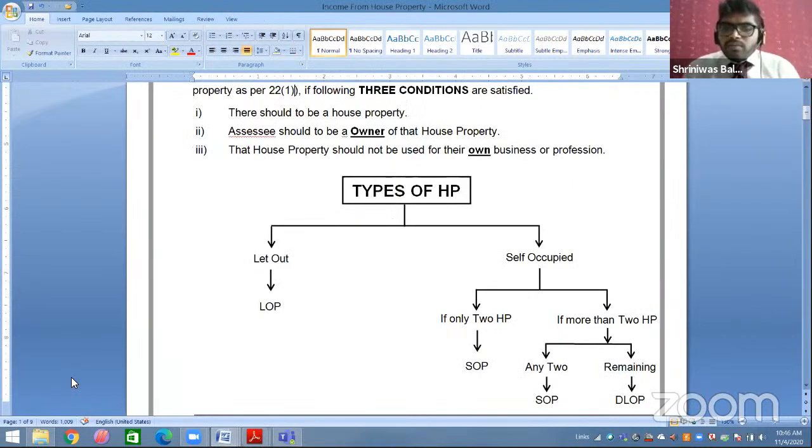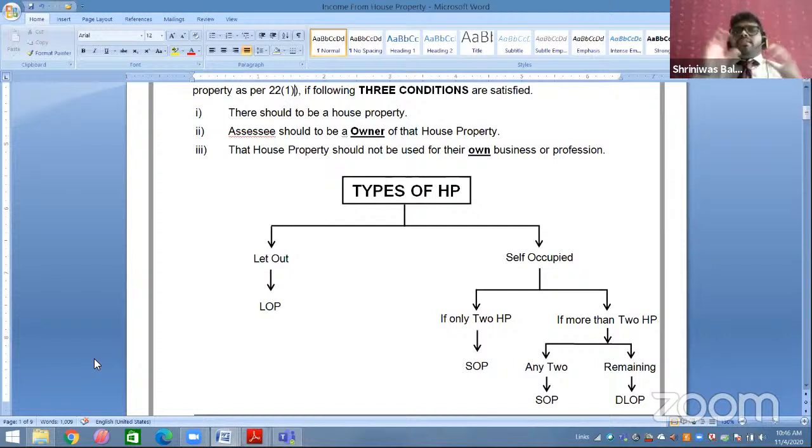Now, types of house property. Types of house property. So basically there are three, no, sorry. The third condition is remaining. So the third condition is that house property should not be used for own business and profession. Own business and profession. So you can see I have marked the word own.